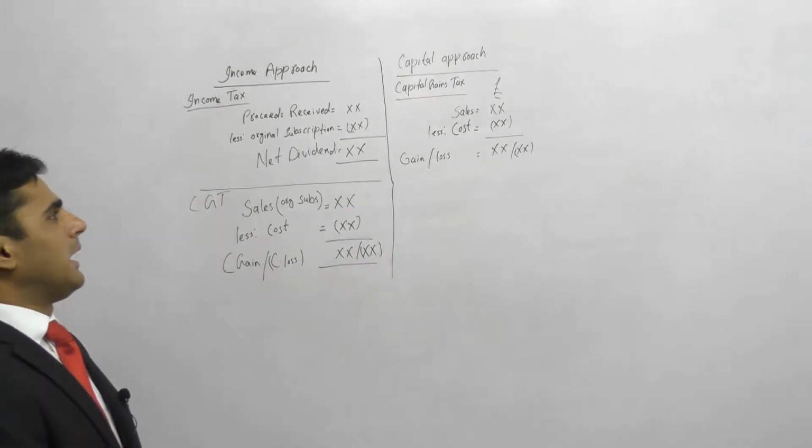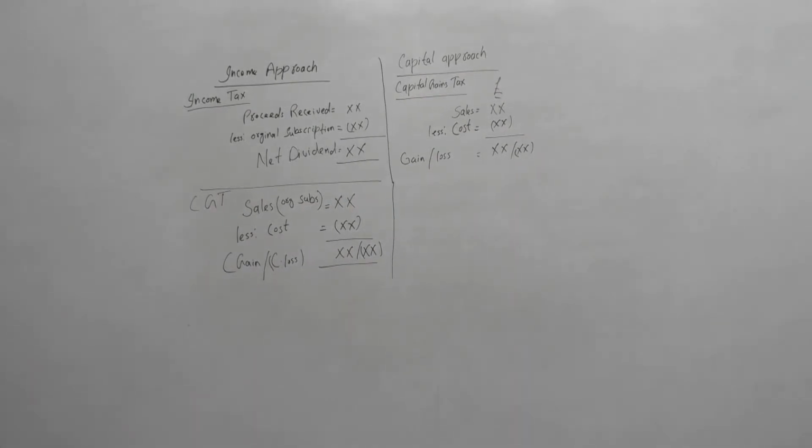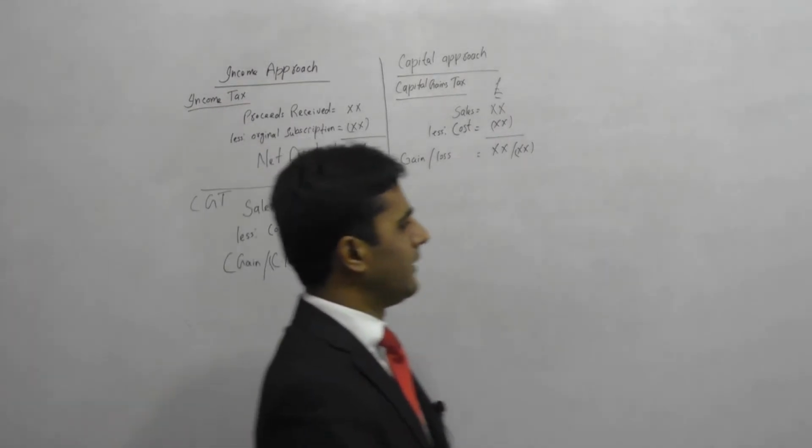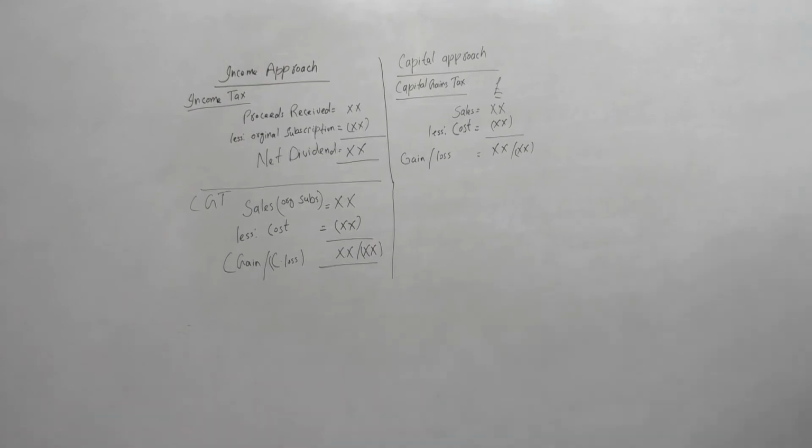If we treat it as capital, there will be only capital gains tax in this section, and it will be calculated in the normal way. We'll take the sales and deduct the cost, and it will be either a capital gain or a capital loss. Right, now I'll share the screen with you so that we can read our notes, and we'll do a question on it as well, which is our past exam paper.